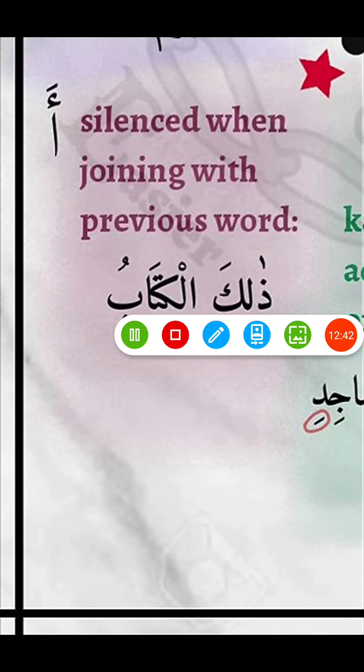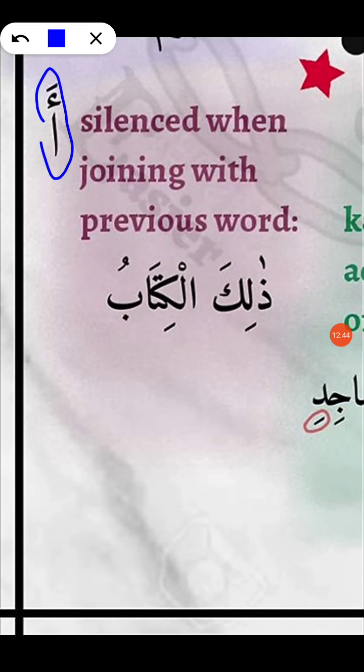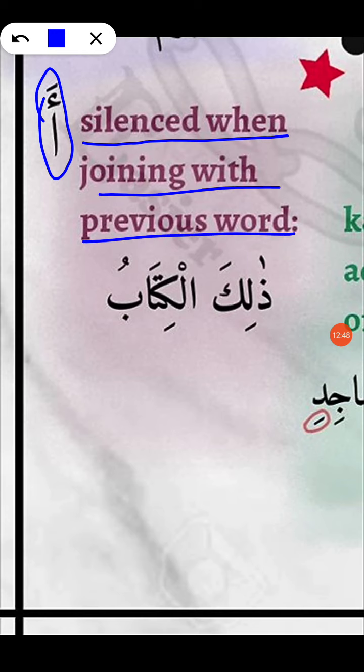The same concept applies to this point. The Hamzatul Wasl is silenced when joining with the previous word. Okay, just tell me if you find it easier to say Zalika al-Kitabu. No, you don't, right? So Zalika al-Kitabu is much easier to say than saying Zalika al-Kitabu, right?